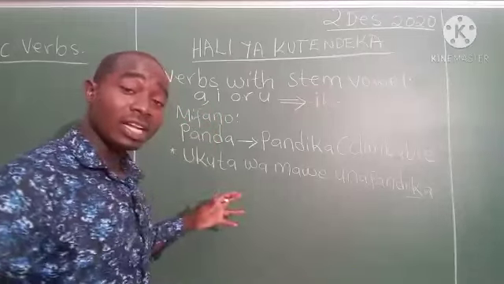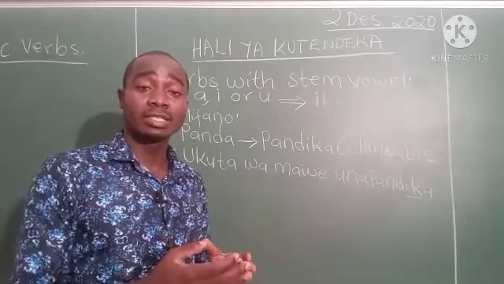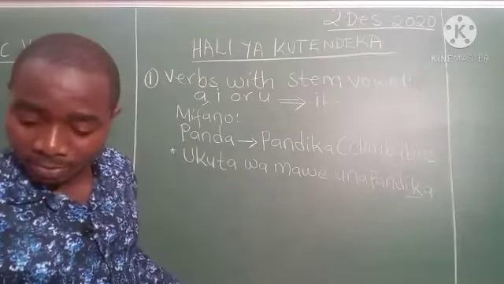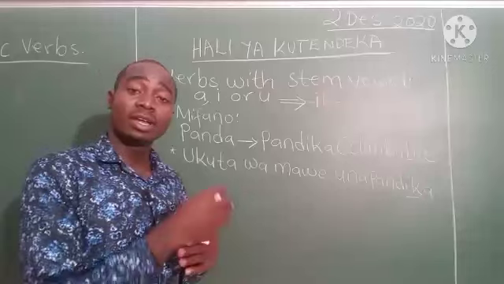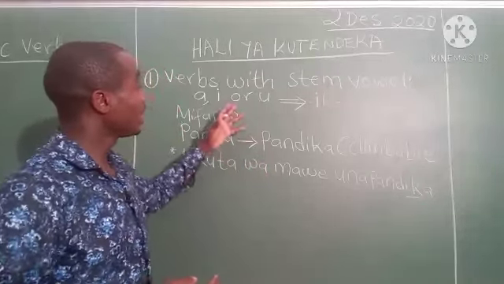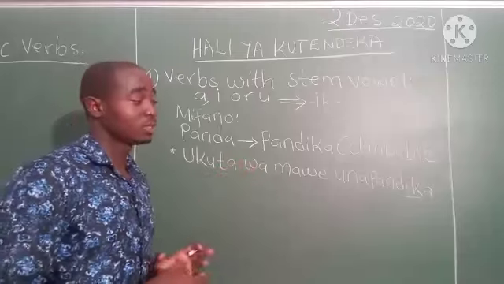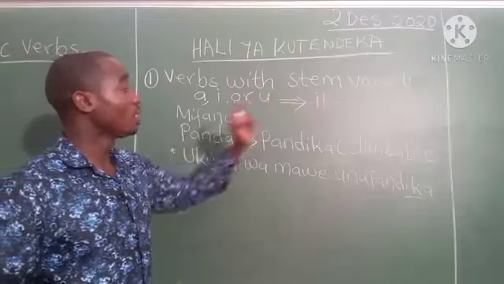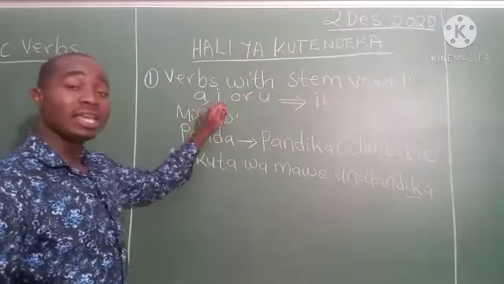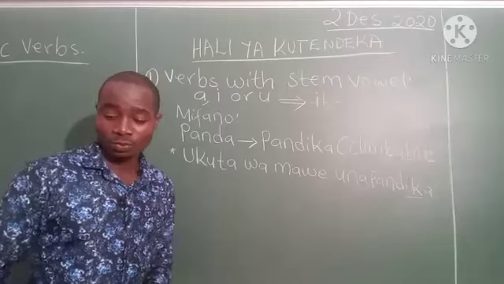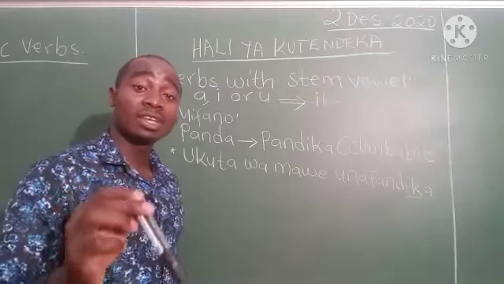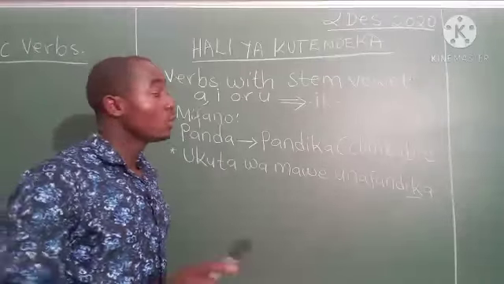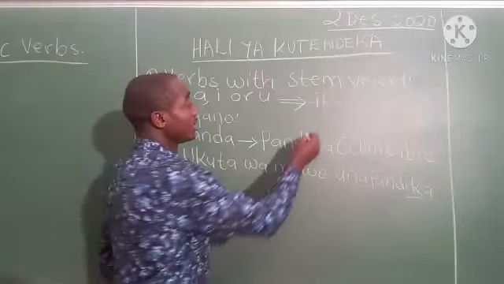Now we have different verb stems ending with different vowels, and we have categorized them, how to make the stative verbs with those vowel stems. Here, the first one: verbs with stem vowel A, E, or U. You see, we'll take these markers.